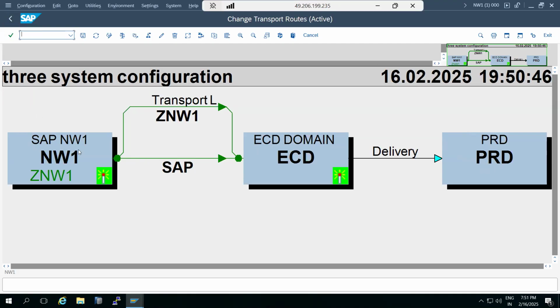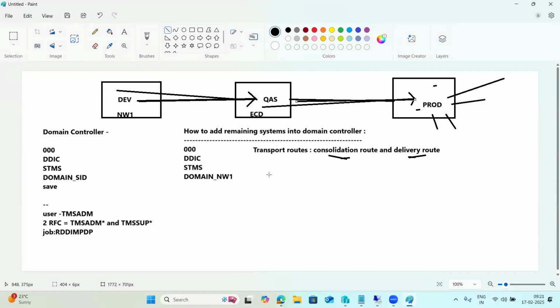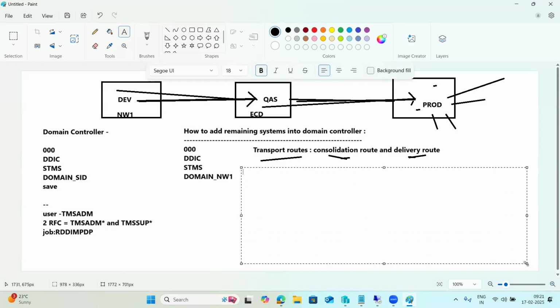So this is the configuration. This is the consolidation route. This is the delivery route here. So transport routes are two types. Then layers also, there are two types of transport layers here.